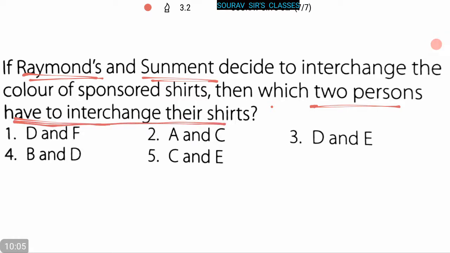So we have to find at first which two persons are working in Raymond's and Summit respectively. So from the chart we can say that D and F are working in Raymond's and Summit respectively. So option 1, that is D and F, is the correct answer. So D and F have to interchange their shirts.